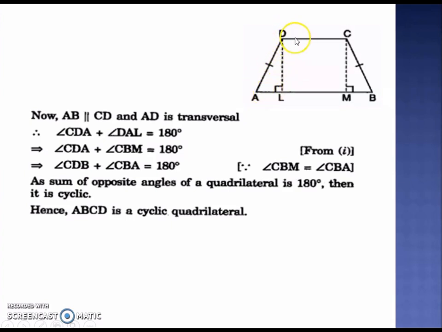So angle A plus D, they add up to 180. But angle A and angle B I have already proved equal previously by proving congruency of triangles. So therefore I can say that this angle D and angle B, they are also supplementary. Similar way I can prove that angle C and angle A are also supplementary. So if opposite angles are supplementary, then ABCD must be a cyclic quadrilateral.